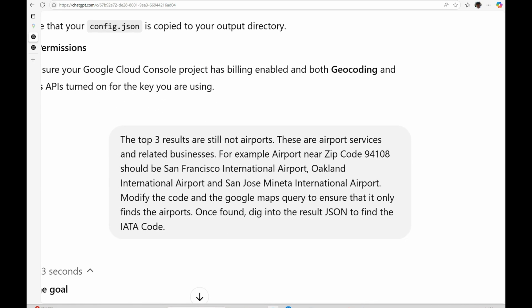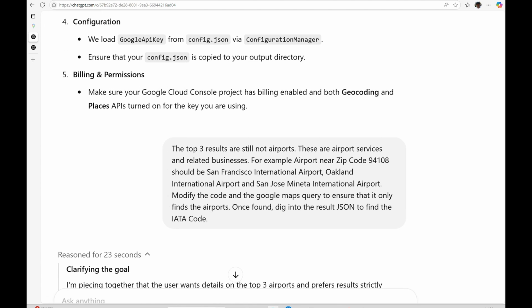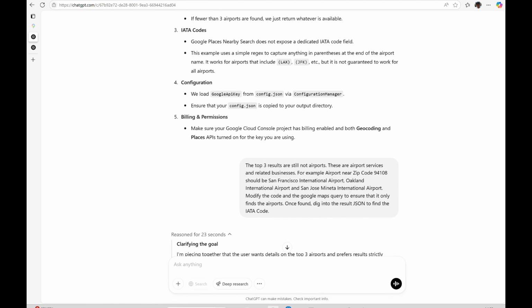I'm saying, okay, top 3 results are still not airports. These are airport services. And I'm also giving it examples of what airports should look like. So airports near the zip code should be like San Francisco International Airport and San Jose Airport and things like that. And I'm also asking it to go deeper into the JSON output and to find the IATA code, not just in the airport name. Hopefully the IATA code is there somewhere in one of those JSON files, or the entire result itself. So let's see if we can do that.